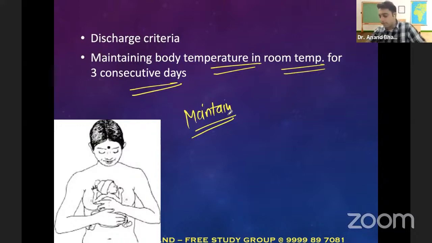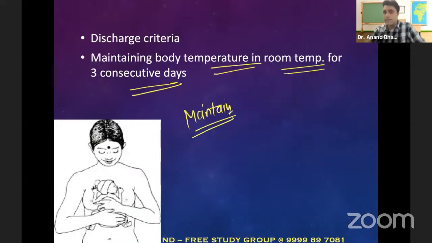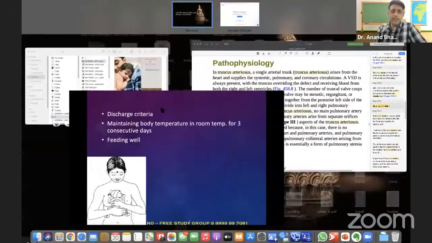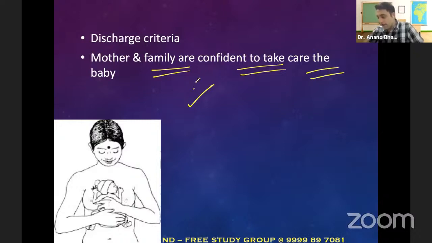So what did we read in the discharge criteria? Anyone, say it out loud. Number one, the baby should have a weight gain of 15 to 20 gram per kg per day. Number two, the baby should maintain its own body temperature for 3 days, right? Number three, the baby is feeding well. Number four, mother and family are confident to take care of the baby. Yeah, very good, Srikant, Poonam, Simali, Nurbanu, Alina, Anusha and Himanshu.